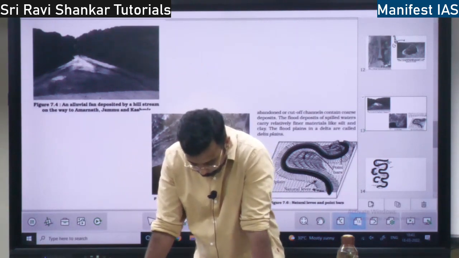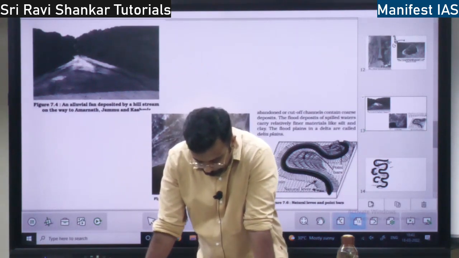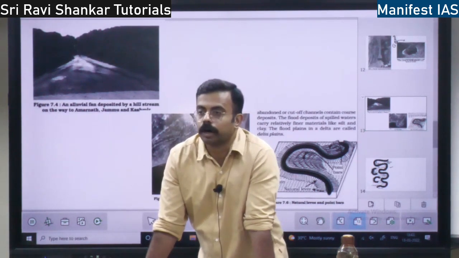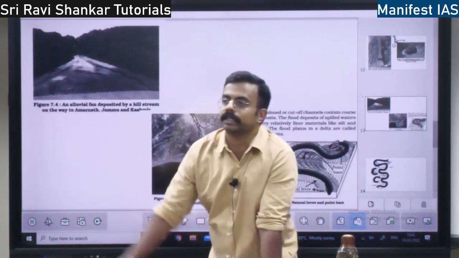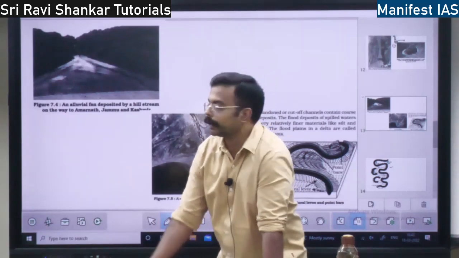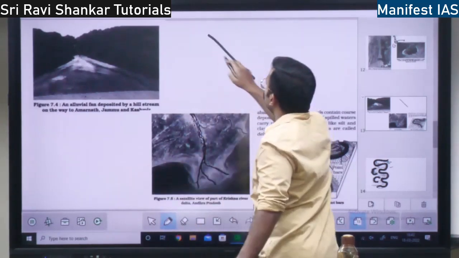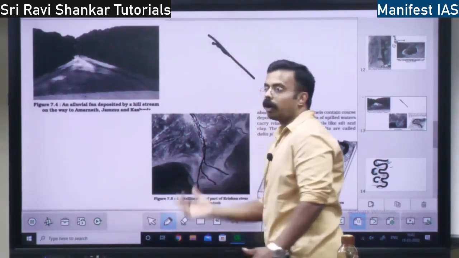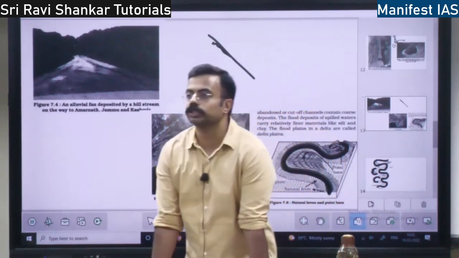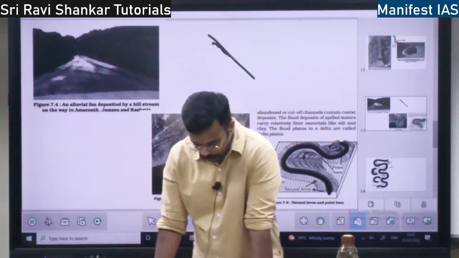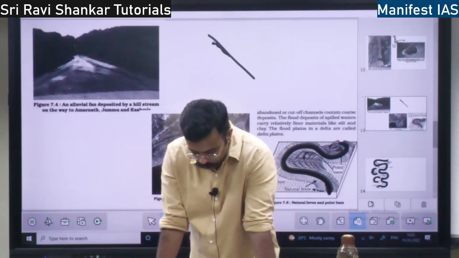So what is an erosional meander? When the water is moving in the steep region, what happens? At the bottom there will be erosion, V-shaped erosion, right? So first there will be V-shaped erosion.